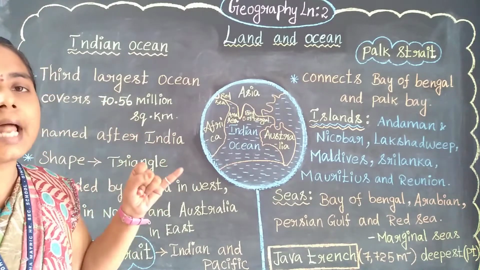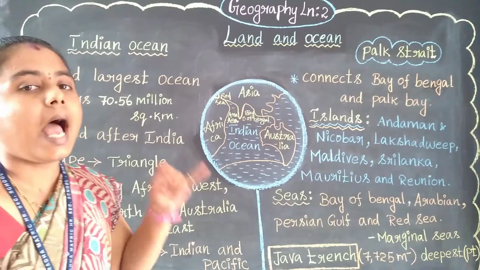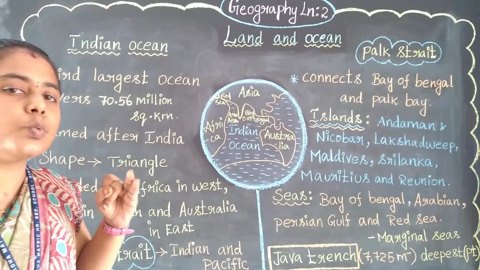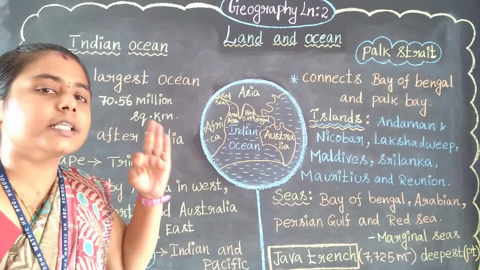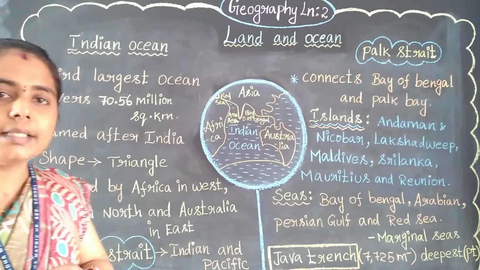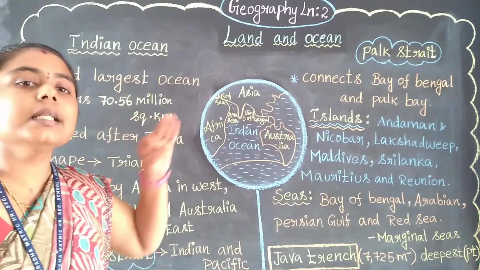The first order landform refers to continents. The second order landform refers to mountains. And the third order landform refers to valleys. So these are the three orders of landforms.